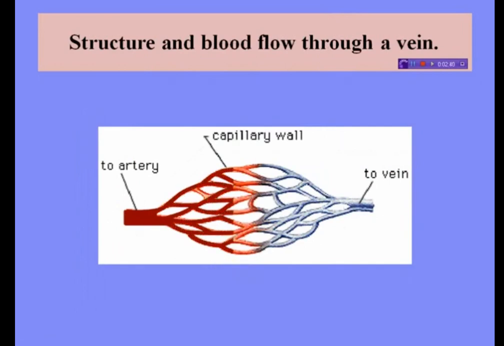Next, here is the structure and blood flow through a vein. See, this is the artery, this is the capillary wall and this is the vein. So blood flows from the artery to the vein. Here is the flowing of blood through a vein. See, red blood shows oxygenated blood of the artery and blue blood shows deoxygenated blood of the vein.